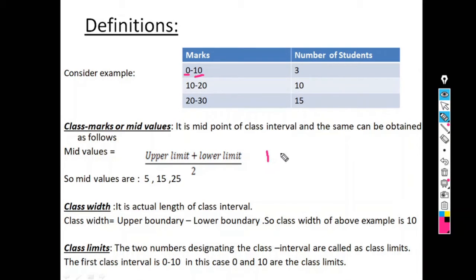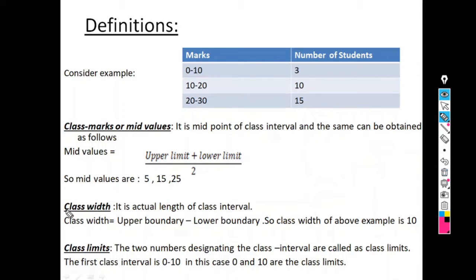So the answer is 10 plus 0 whole divided by 2. So my answer is 5. Similarly, in case of 10 to 20, 10 plus 20 divided by 2, answer is 15. So, class mark or mid value is the middlemost value of the class interval.